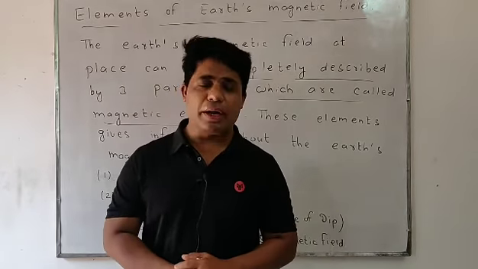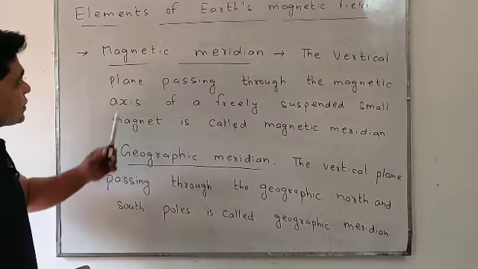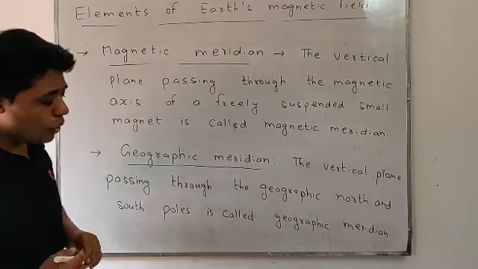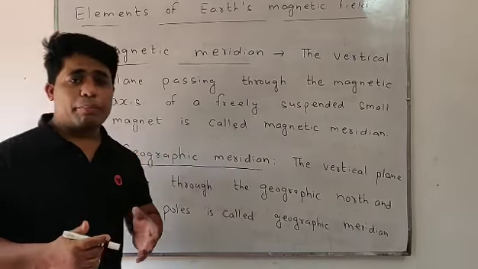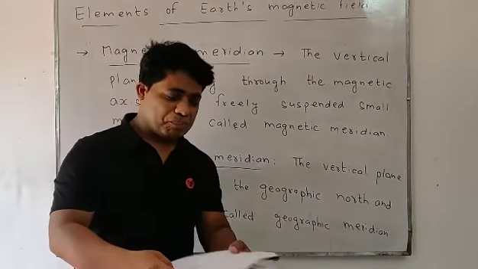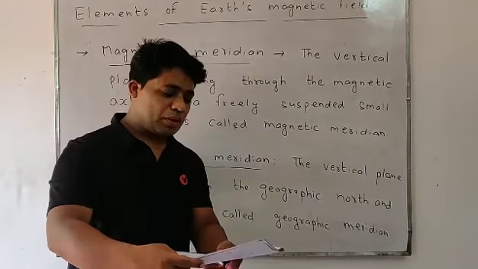Now students, the first definition that we are going to discuss is magnetic meridian. What is magnetic meridian? Suppose this is a magnet.